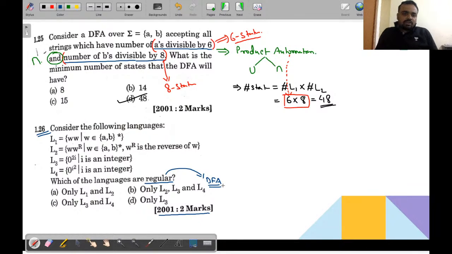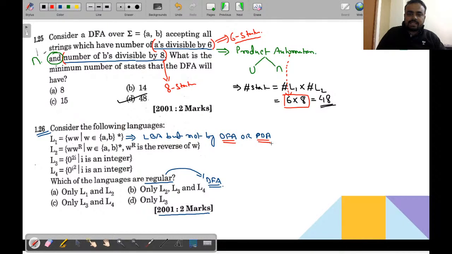So once you look at the first language, we cannot construct a DFA for this particular language. Already I have discussed this in yesterday's class. This particular language can be solved by the LBA, that is, the Linear Bounded Automata, but not by DFA and PDA. It can be solved by LBA, but it can be solved neither by DFA nor by PDA.